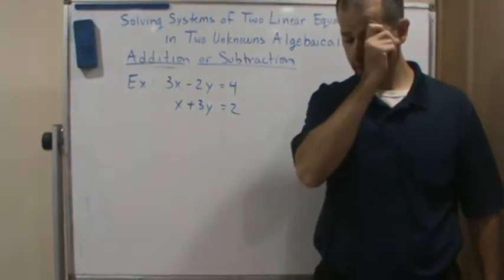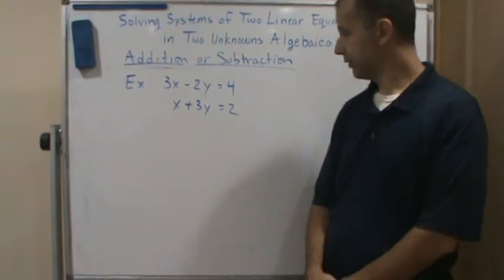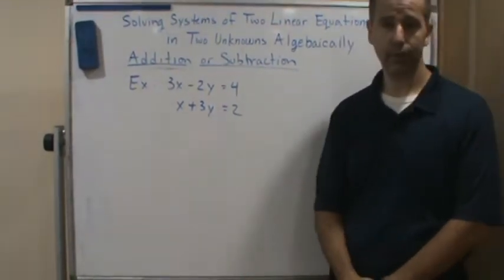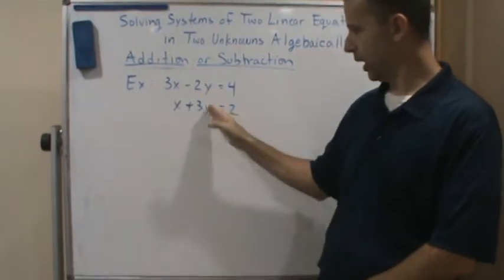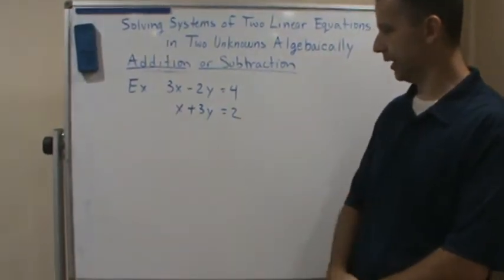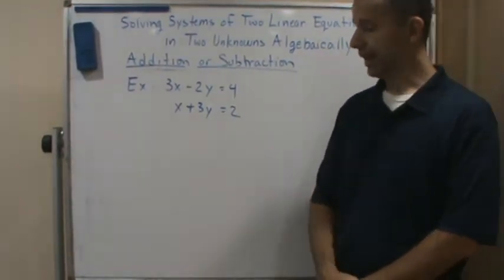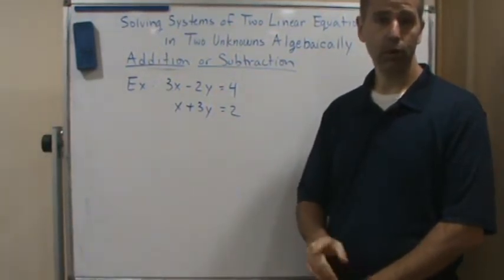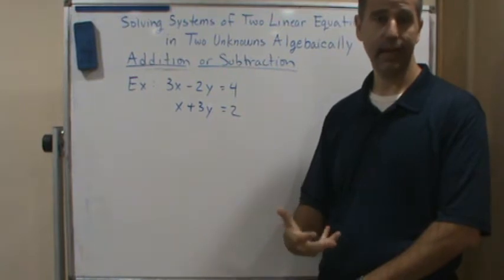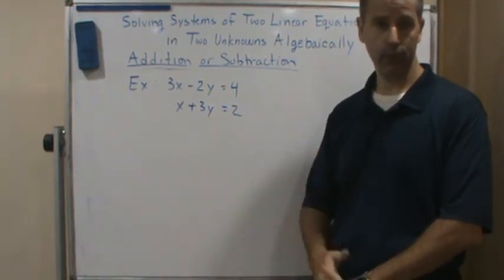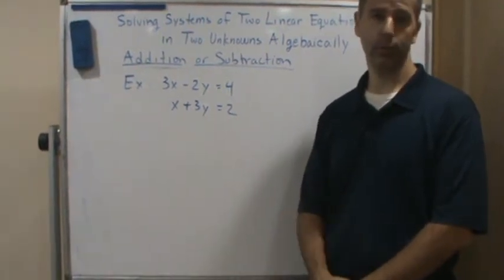Okay, so here's another example. And so again, we want to make sure that these are in standard form, which they are. So we've got the x's lined up, the y's lined up, and we got the constants lined up. And so the next step is we need to multiply one or both of the equations to get the same coefficient on one of the two variables.